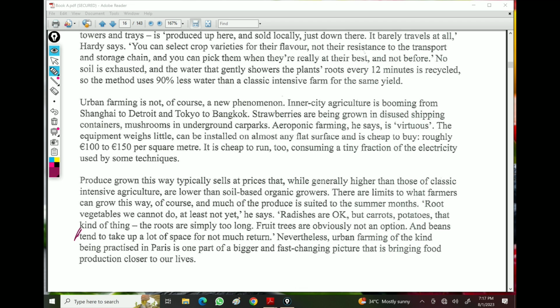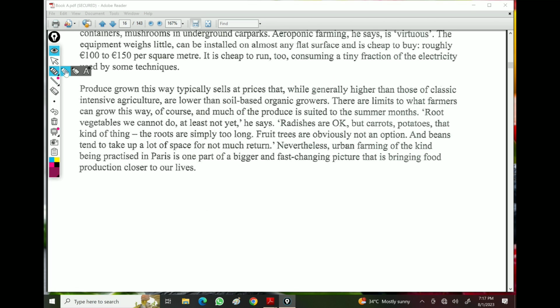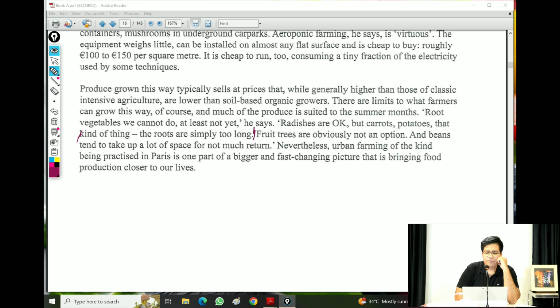Okay, yeah, just a second, please. Yeah, last paragraph, and which line? Third last line, right. I'm reading from there. Fruit trees are obviously not an option, and beans tend to take up a lot of space, not much return. Answer is true.